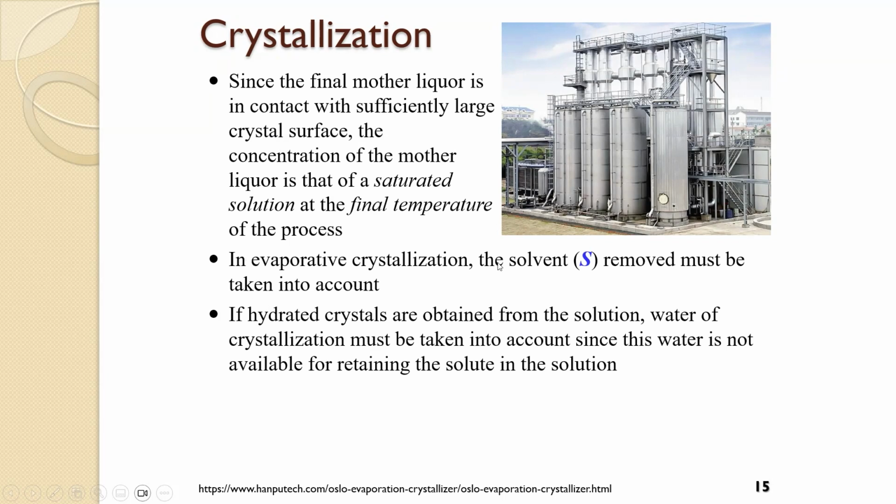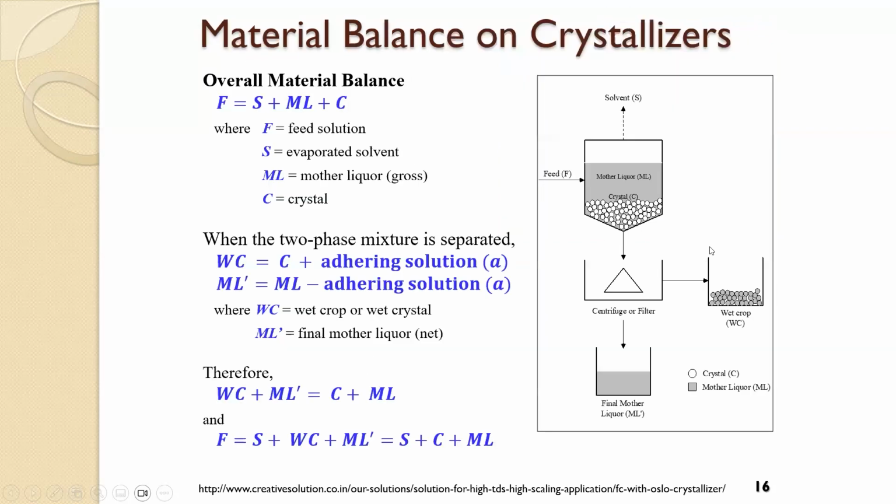In evaporative crystallization, the solvent S removed must be taken into account because, since it is evaporating, some solvent has been reduced. If hydrated crystals are obtained from the solution, water of crystallization must be taken into account since this water is not available for retaining the solute in the solution. So you can see here an example.